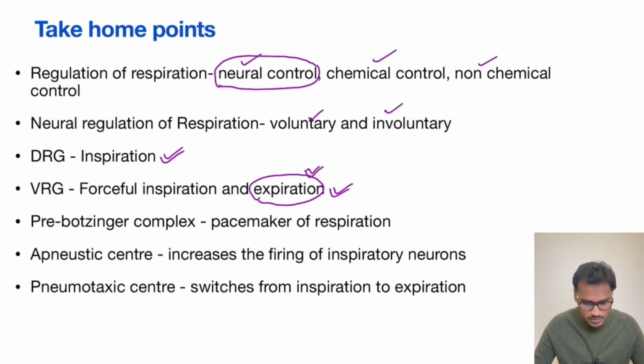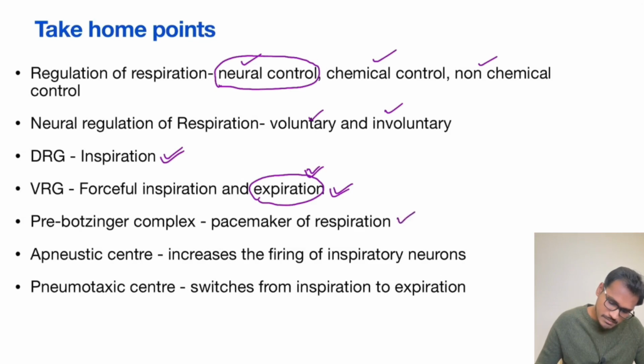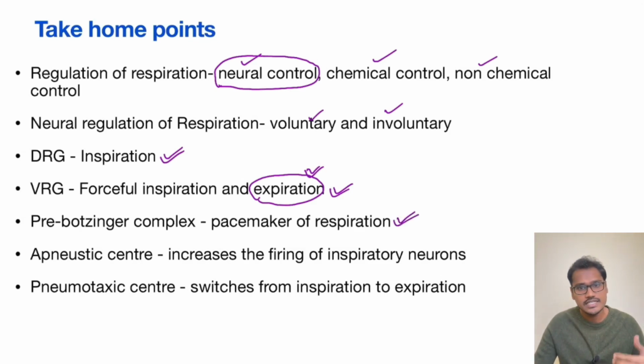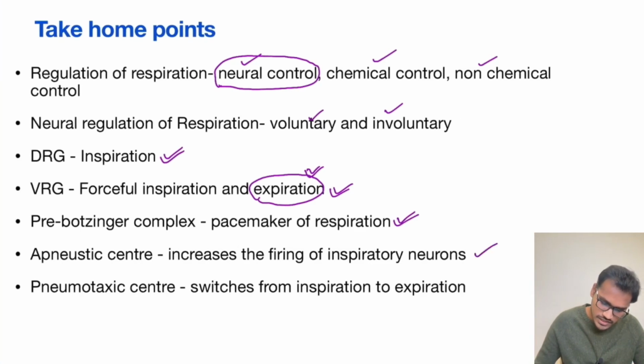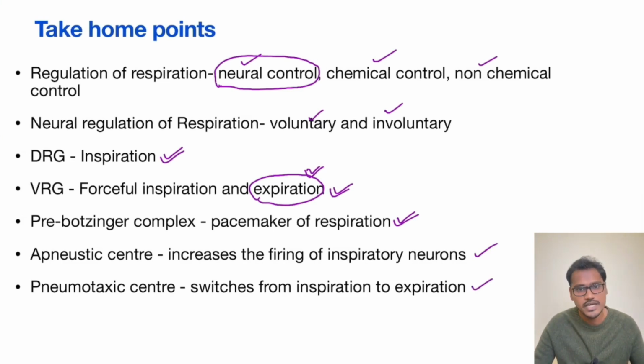Then coming to the third group of nuclei, that is the pre-Bötzinger complex. It is considered the pacemaker of respiration because it can generate its own rhythm. Then finally the apneustic center, which helps in firing of the inspiratory neurons. The pneumotaxic center is the one which switches from inspiration to expiration by controlling the apneustic center.